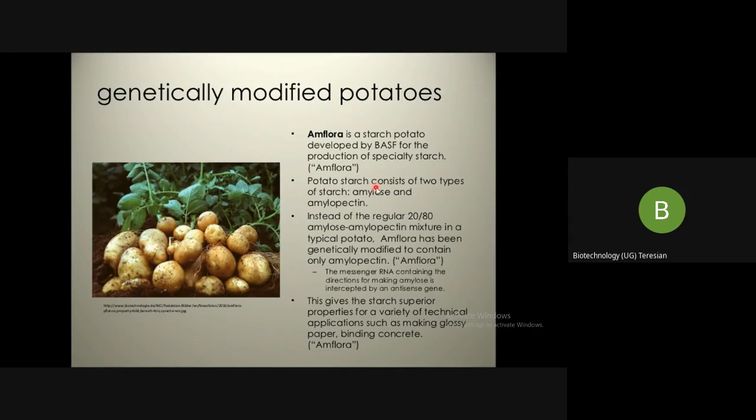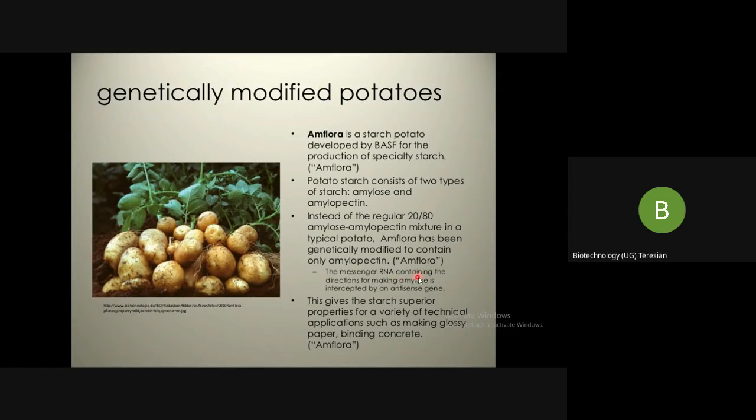The potato consists of two types of starch. One is amylose and another is amylopectin. One is the straight chain, the other is branched. Instead of the regular 20 to 80 amylose to amylopectin mixture in a typical potato, this is the percentage content of amylose and amylopectin in normal potatoes, 20 to 80 is the ratio. This Amflora has been genetically modified to contain only amylopectin, the branched one.